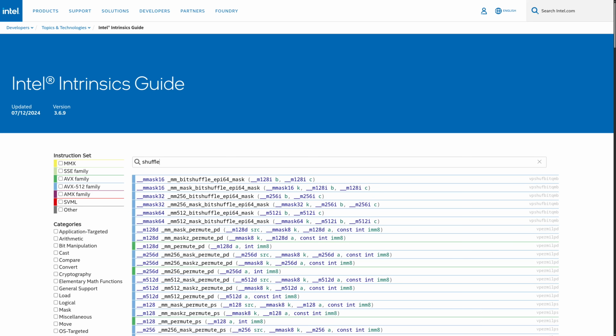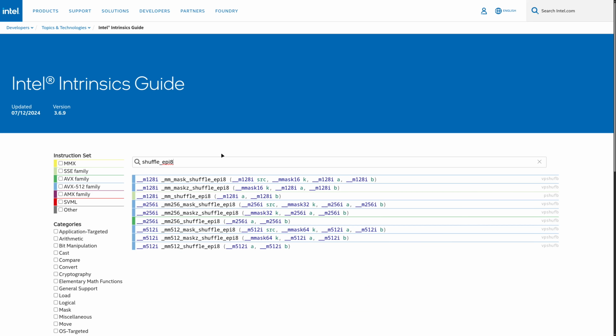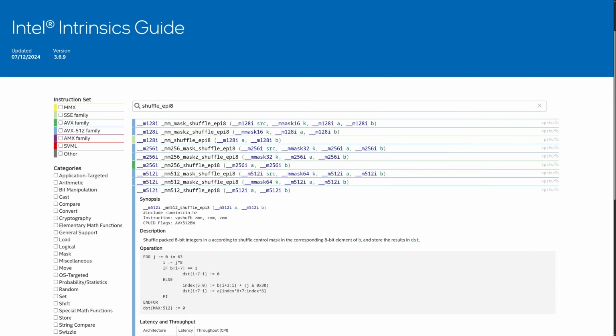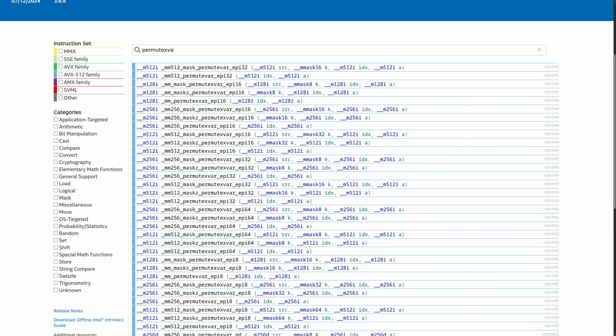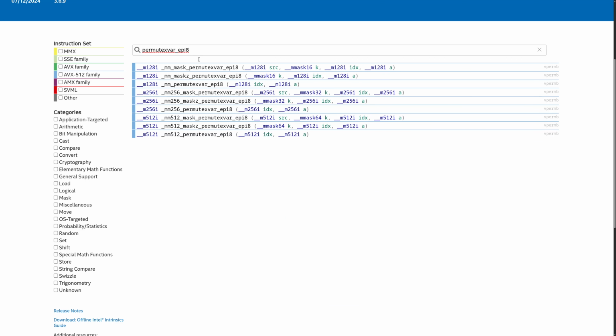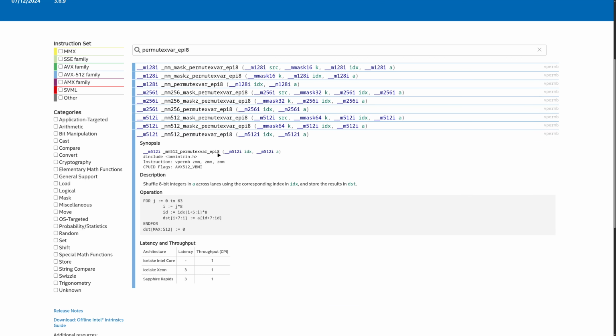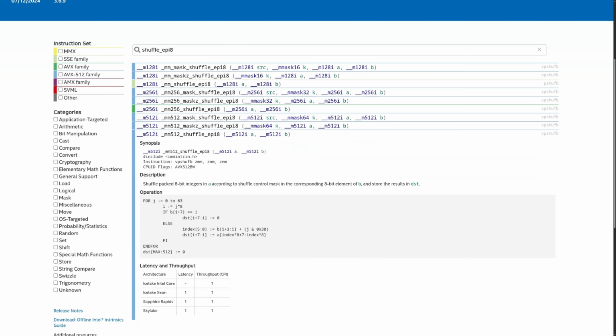Even better, AVX512 supplies MM512 shuffle EPI8, which uses 512-bit wide registers to perform 4 VPShufBs for the price of 1. There also exist cross-lane permutation instructions, like MM512 permute xvar EPI8, although that takes 3 cycles, so there are earthly constraints to this miracle after all. Still, much faster than division, and even beats float multiplication. There is one final feature of VPShufB. Only the low 4 bits, called a nybble, form valid indices. The next 3 bits are ignored, but the last is special. If set, the resulting lookup is 0. That will be relevant later.